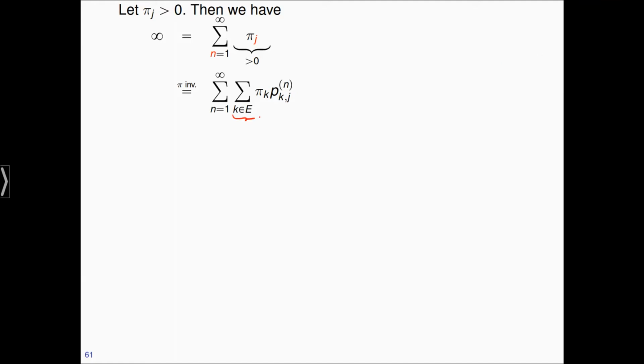In the next step, we're going to split this sum. We split it into one part, k in E with k not equal to j, with terms pi_k p_kj^n, plus, of course, the one term that we left out here, which is pi_j times p_jj^n.